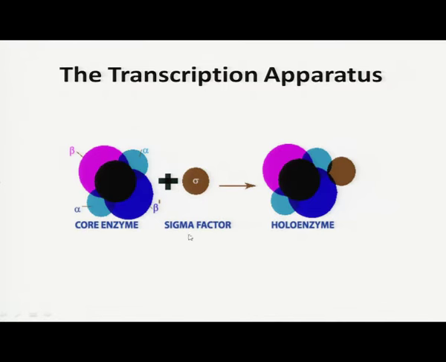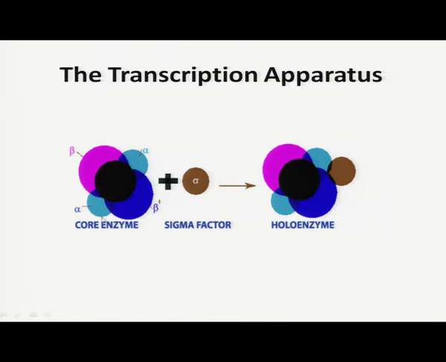And the third requirement, the transcription apparatus or the enzyme which is involved in transcription, is RNA polymerase. RNA polymerase basically has 4 subunits, or we can say 4 polypeptide chains. 2 polypeptide chains are alpha, 1 is beta and the 4th one is beta prime.